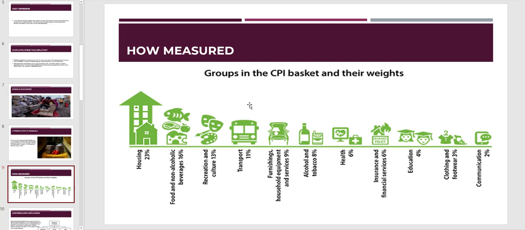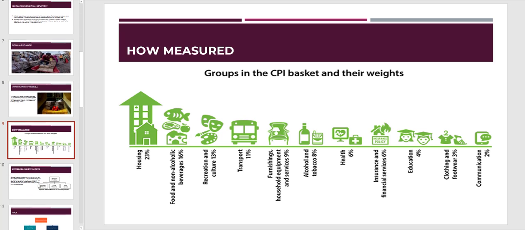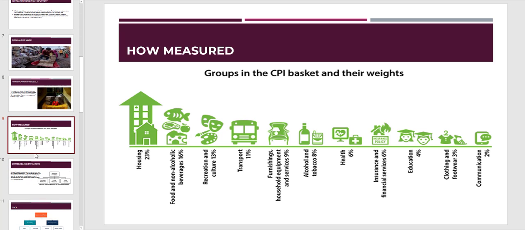So if you're very curious, take a look at the CPI basket. They will give you how the government comes up with the number. Right now, the US is trying to have about 2% inflation. That is what they're hoping to have.